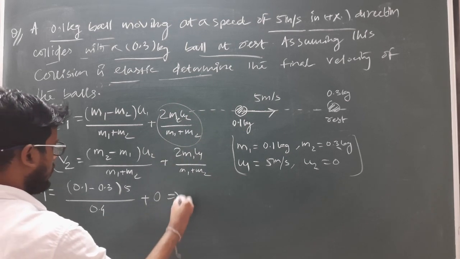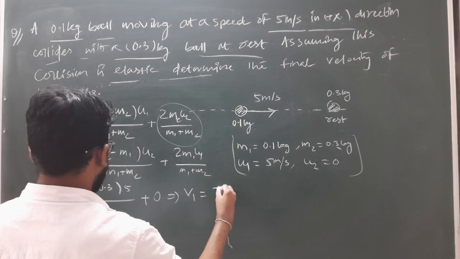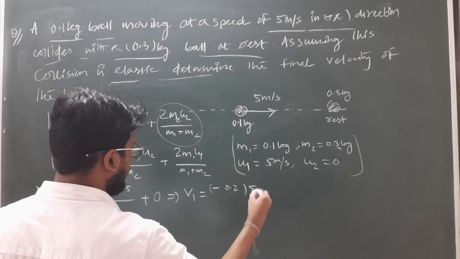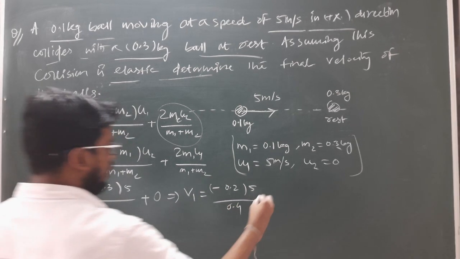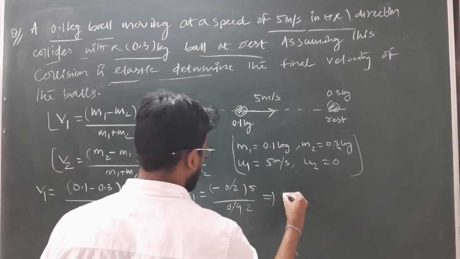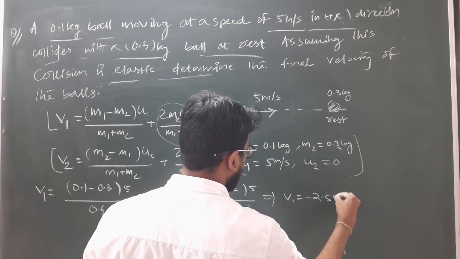So this implies we will get v1 is equal to minus 0.2 into 5 divided by 0.4, which will be 2.5. So v1 is equal to minus 2.5 meter per second.